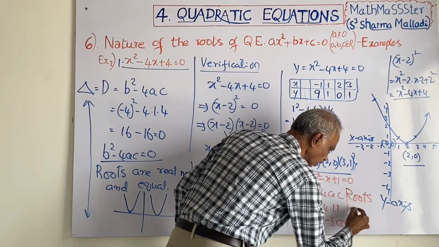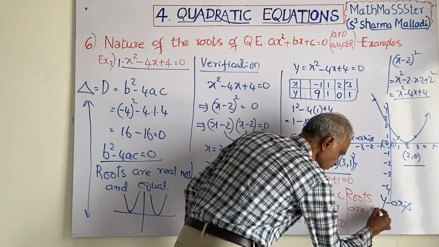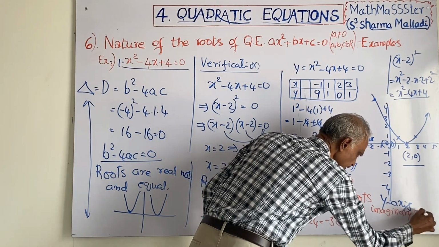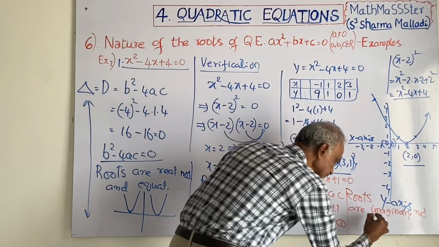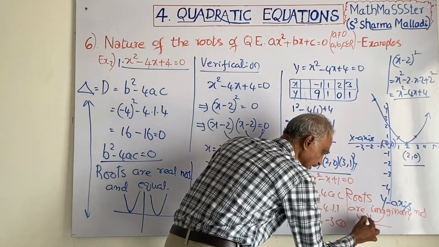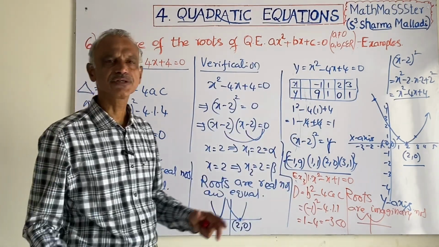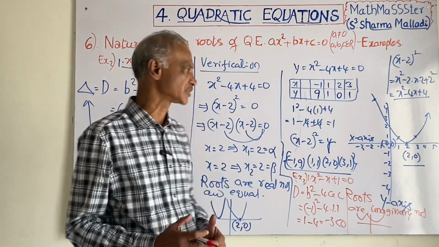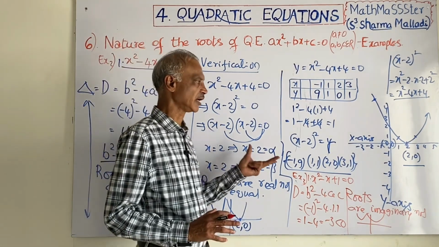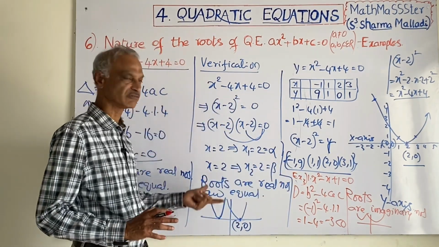Roots are imaginary numbers. The graph will be like this. It does not touch the x-axis anywhere, like this or like this. Like this, you can find out the nature of the roots by finding the discriminant. No need to draw the graph and find the roots of the quadratic equation.